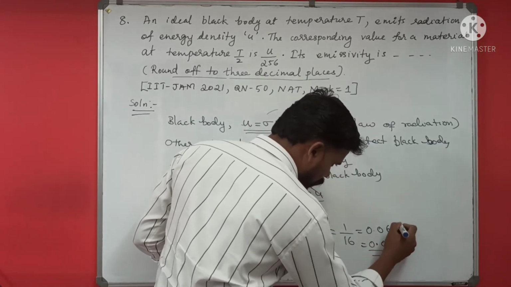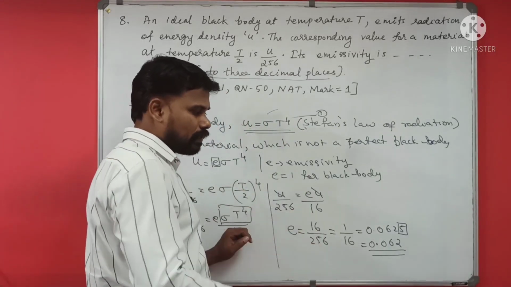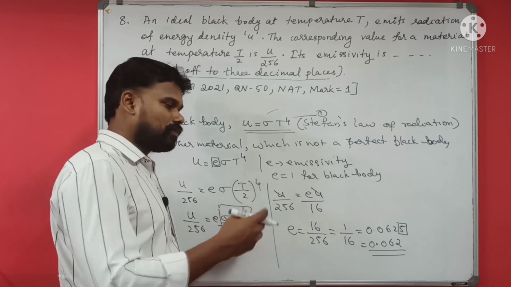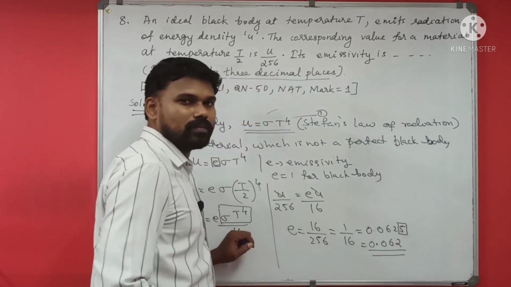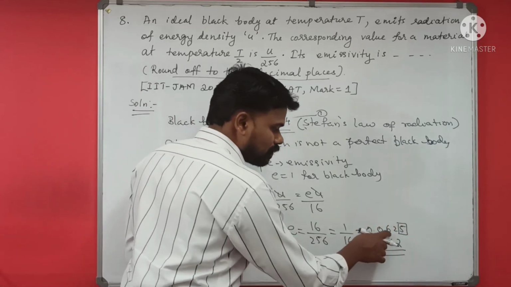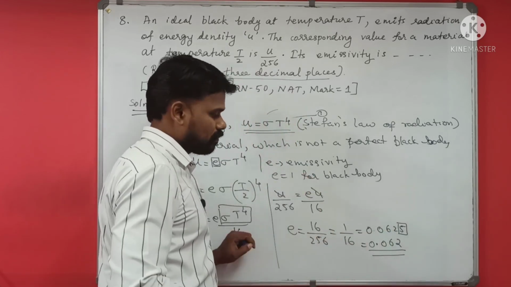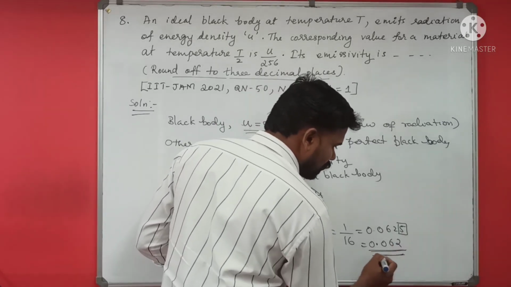The rounding off rule with the 5 is that if the number before the 5 is an even number, we can just drop the 5. If it was an odd number, we have to add 1 to this number. If it was 0.061, I have to add 1 to that number. But this is an even number, so I am just leaving the number. So this is the answer.